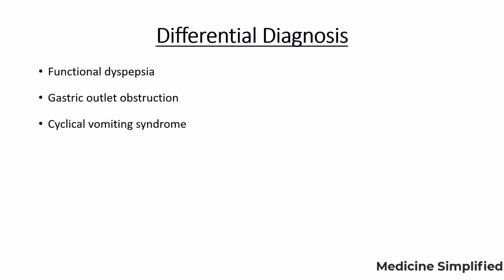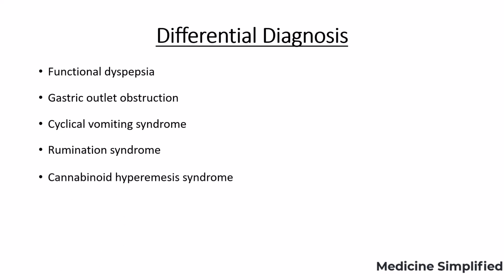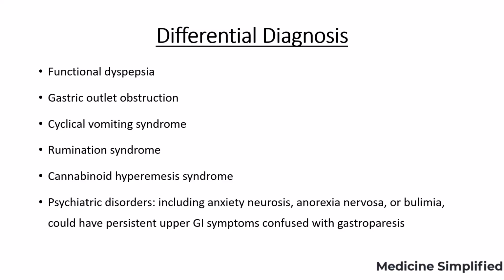Coming to the differential diagnosis of gastroparesis: functional dyspepsia, gastric outlet obstruction, cyclical vomiting syndrome, rumination syndrome, cannabinoid hyperemesis syndrome, and psychiatric disorders, which include anxiety neurosis, anorexia nervosa, or bulimia, could have persistent upper GI symptoms confused with gastroparesis.